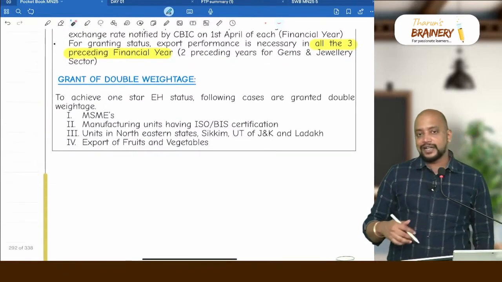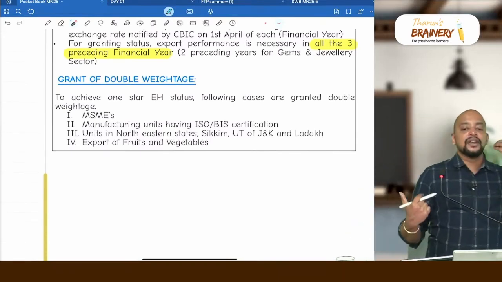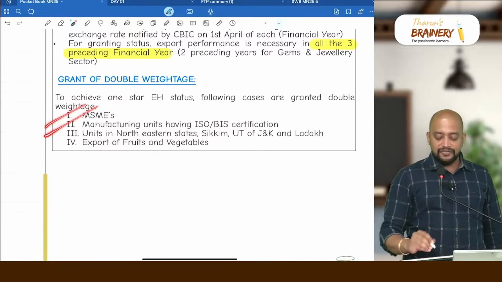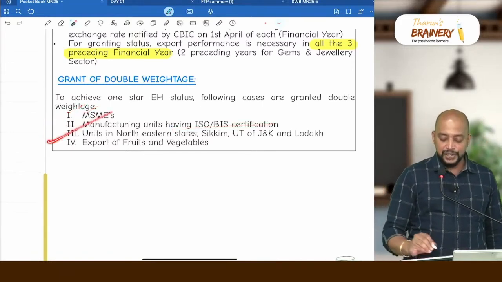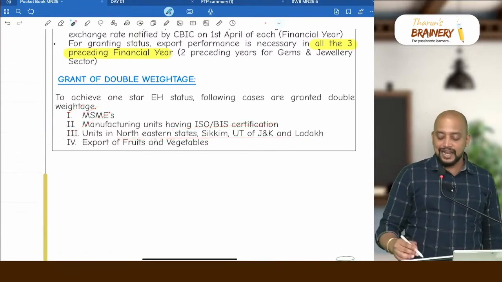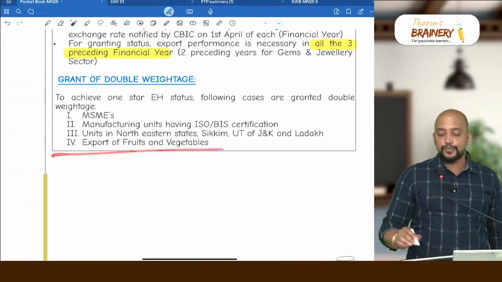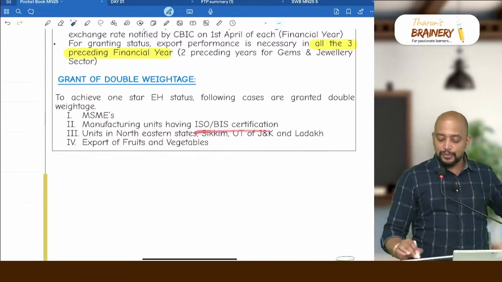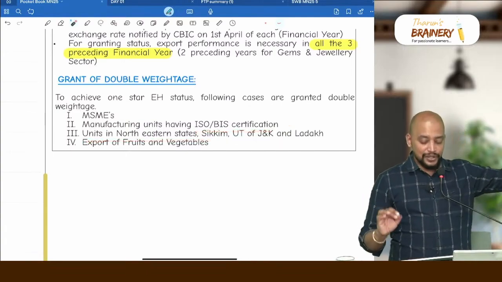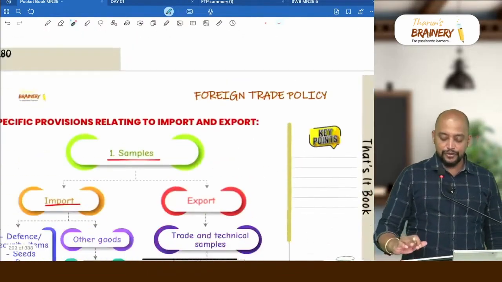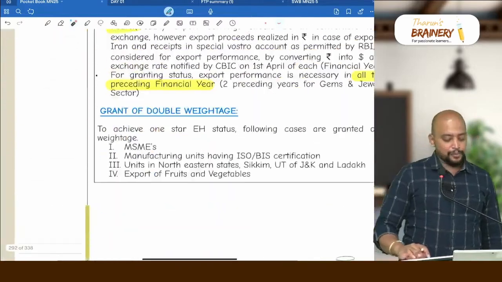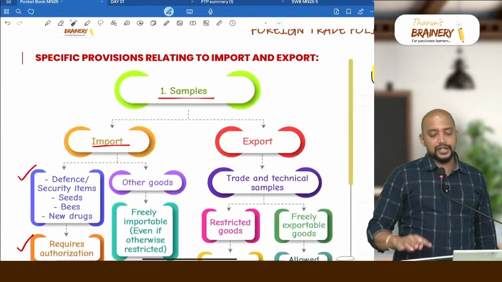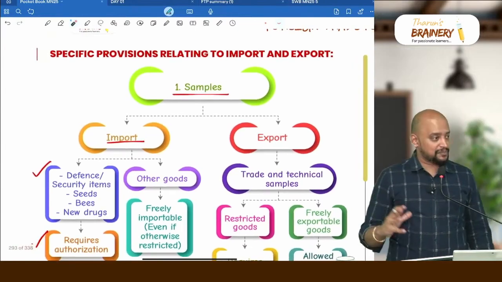And grant of double weightage. Grant of double weightage means if you are making $1, it will be counted as $2. For whom? MSMEs, manufacturing units having ISO BIS certification, units in northeastern states, Sikkim, Jammu and Kashmir and Ladakh. Then export of fruits and vegetables. So these are some points which may be tested as a true or false question or explain the validity of the following statements like that.